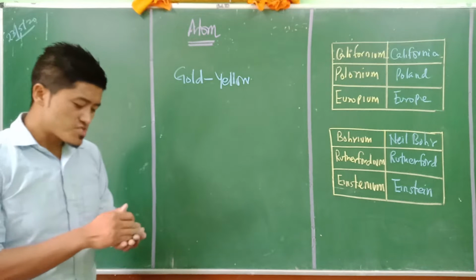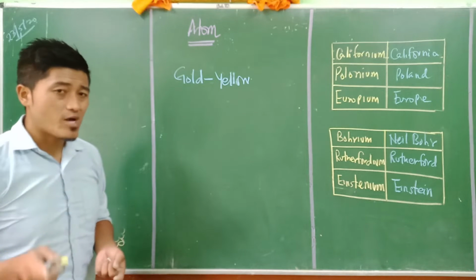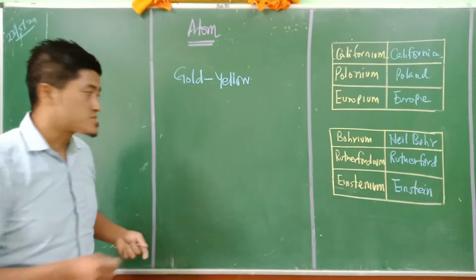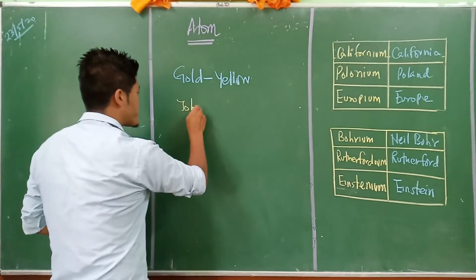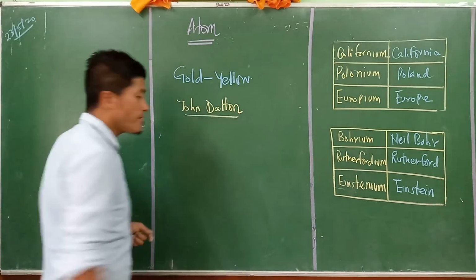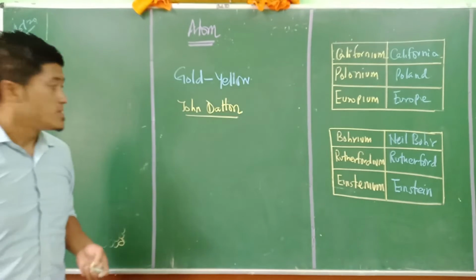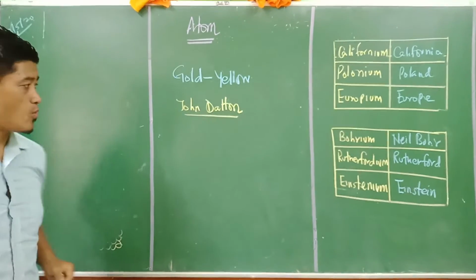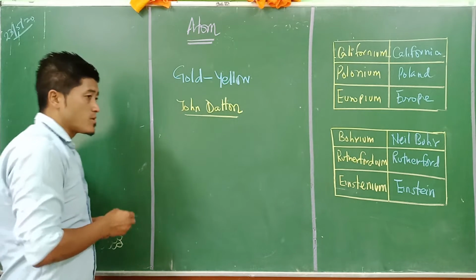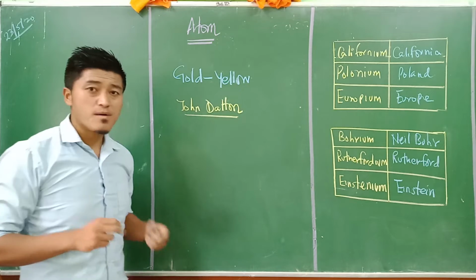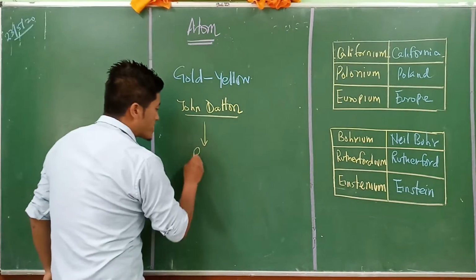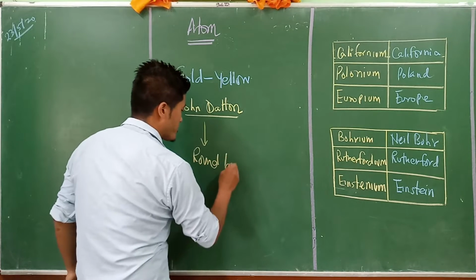The first person who tried to talk about symbols by which we could remember the elements was John Dalton. He tried to give symbols to the elements. But according to his viewpoint, he imagined that all atoms are round or spherical by nature.